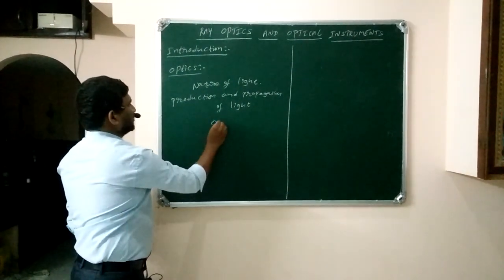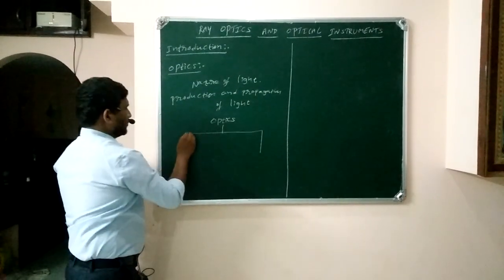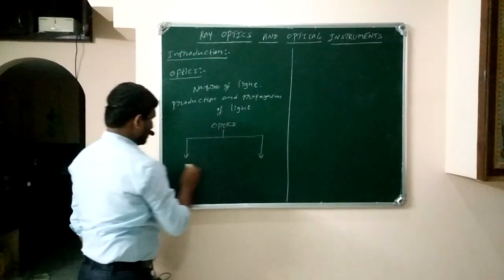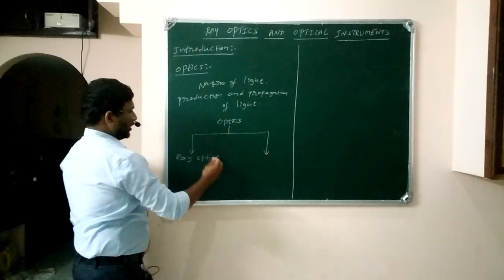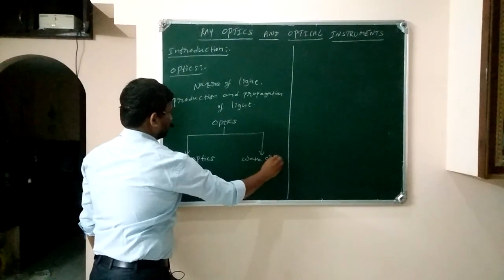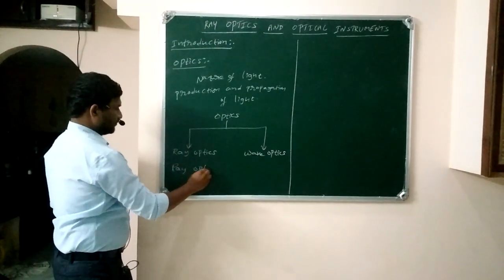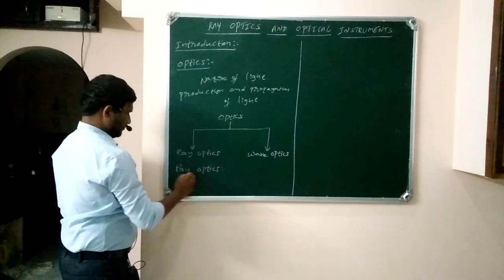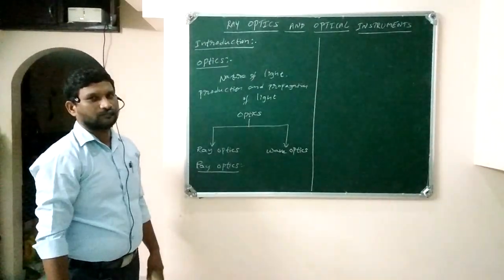This optics is divided into two types, namely ray optics and wave optics. Now the first one is ray optics. Ray optics is the branch of optics.